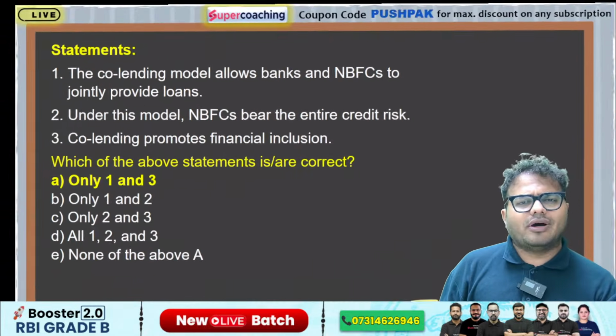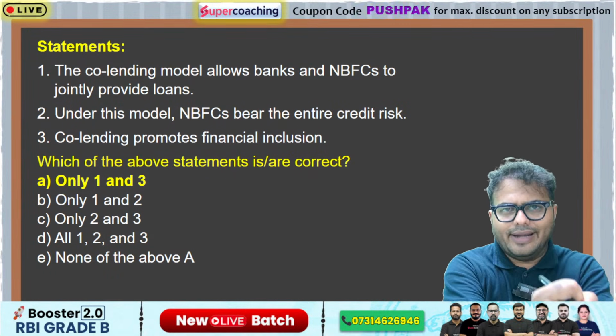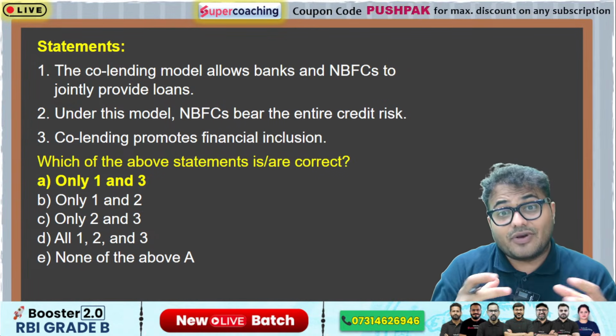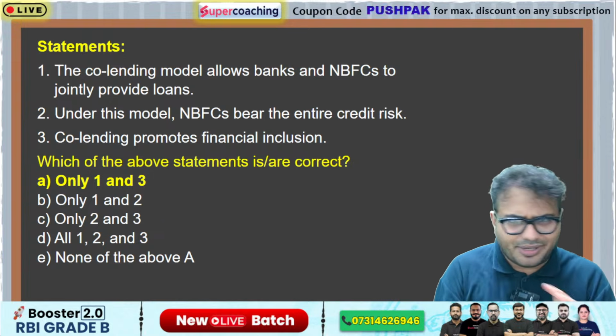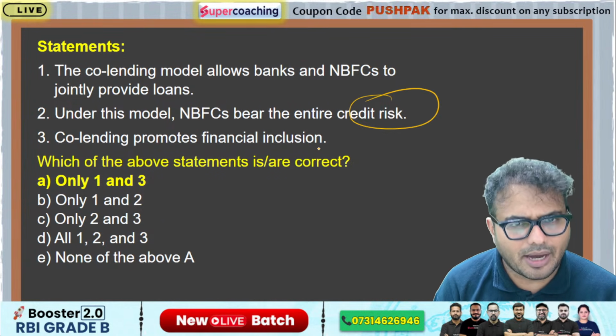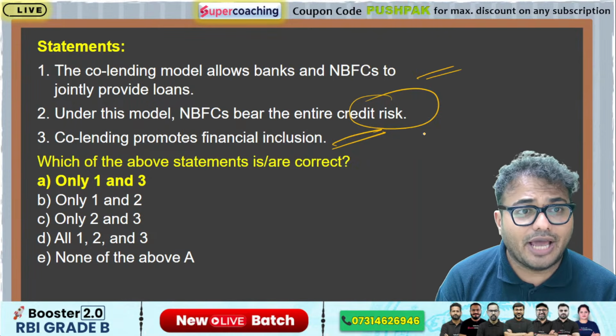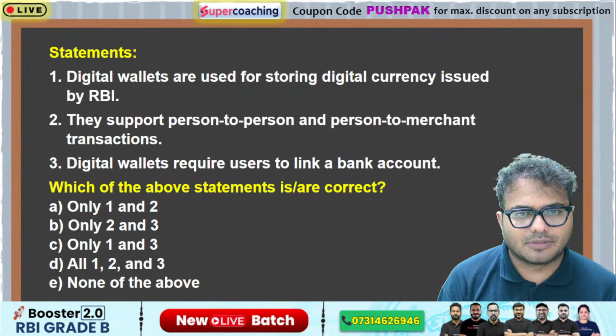Answer of this question is 1 and 3. Under co-lending, banks and NBFCs are coming together to lend, especially to the MSME sector. That's why risk will be divided between the banks as well as NBFCs. So complete risk will not be on the NBFCs. So ये risk थोड़ी divide हो जाएगी हमारी. Of course, financial inclusion, especially the MSME angle. So answer of this question is 1 and 3. यहाँ पे आपका आंसर बनेगा.